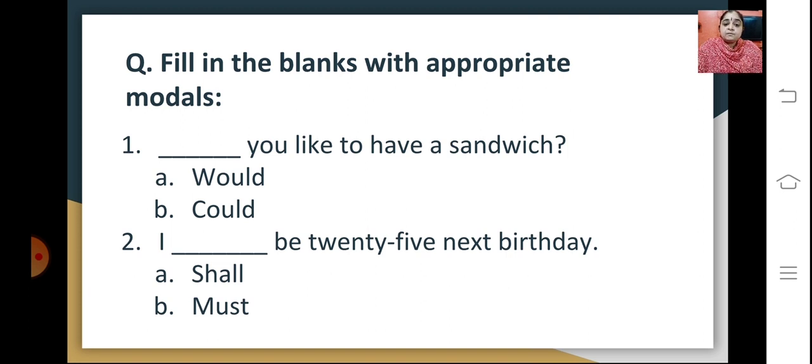The answer would be, would you like to have a sandwich? The second one is, I dash be 25 next birthday. The options given are shall or must. So here the answer would be shall. I shall be 25 next birthday. So this is one kind of a question that can be asked in your exams.